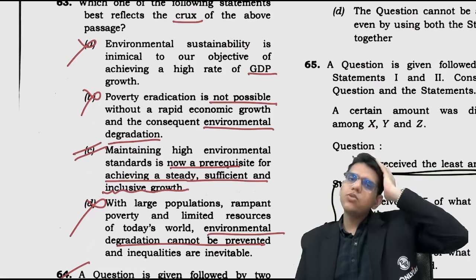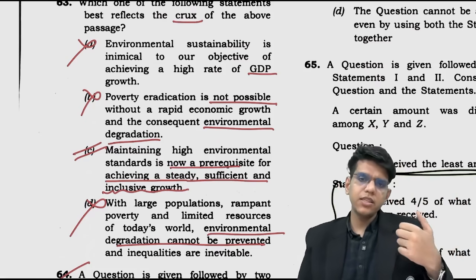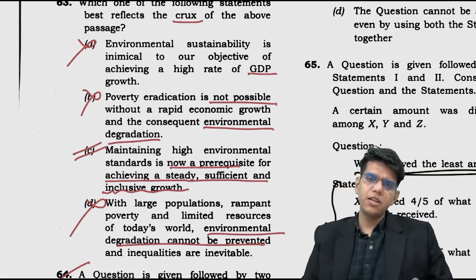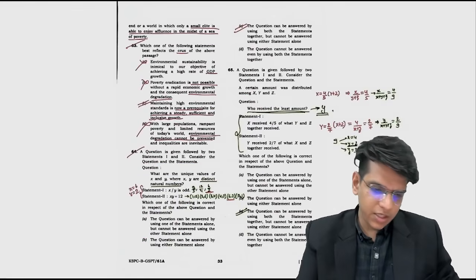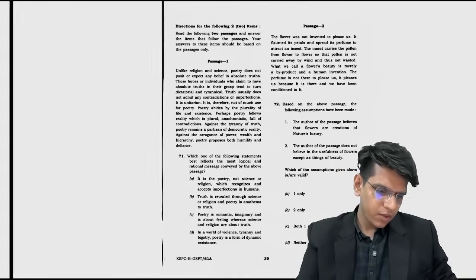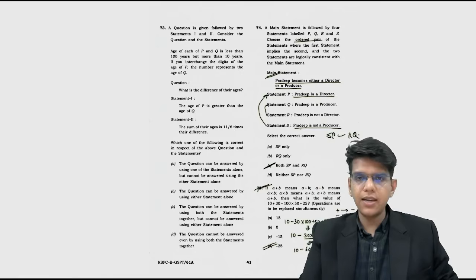The passage wants us to save the environment. They are saying we can't save the environment. So how will that work? You can't go against the information given to you in the passage itself, right? So 63 is done. 3-4 questions are left, let's finish those too. Okay, 71, 72, 73. So 73 is a quant question. What? Okay, we missed it, we will do it later. Okay.